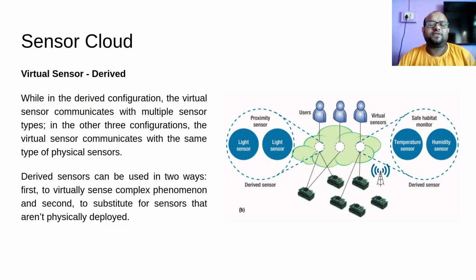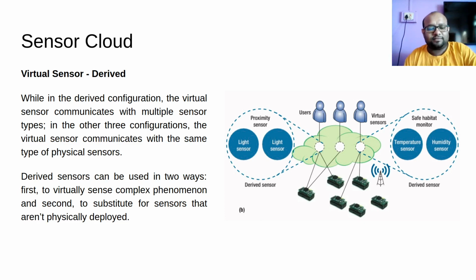In derived, that does not happen. My virtual sensor is something else, and the physical sensor is something else. These different physical sensors will be used to create a different virtual sensor; this virtual sensor will be derived from these physical sensors. Derived sensors can be used in two ways. First, to virtually sense complex phenomena, and second, to substitute for sensors that aren't physically deployed.